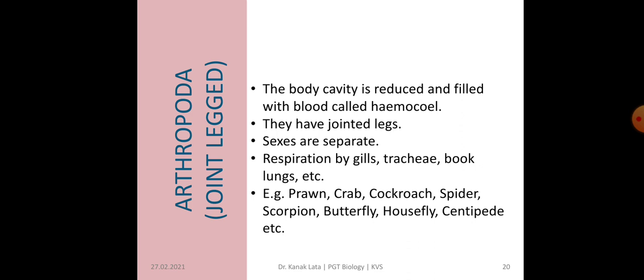Sexes are here separate. Respiration is by gills, trachea, book lungs, etc., depending upon the type of organism. The common examples are prawn, crab, cockroach, spider, scorpion, butterfly, housefly, centipede, etc.